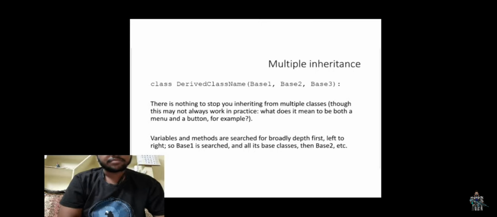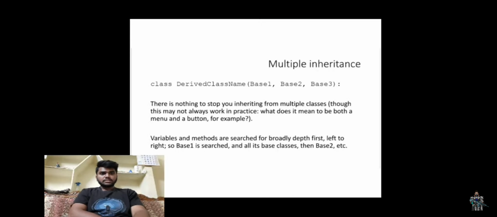What does it mean to be both a menu and a button in practice? For example, variables and methods are searched in the multiple inheritance of Python. Inheritance is a mechanism to achieve the reusability of code as